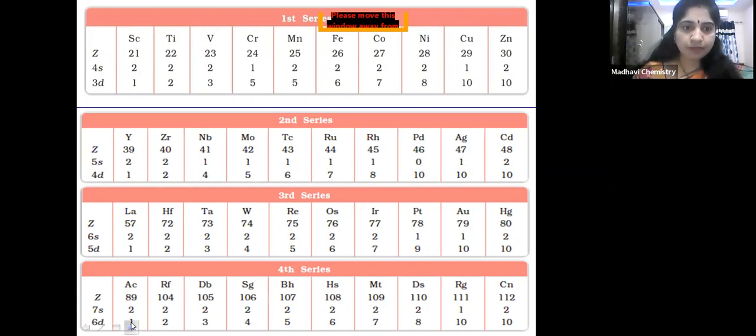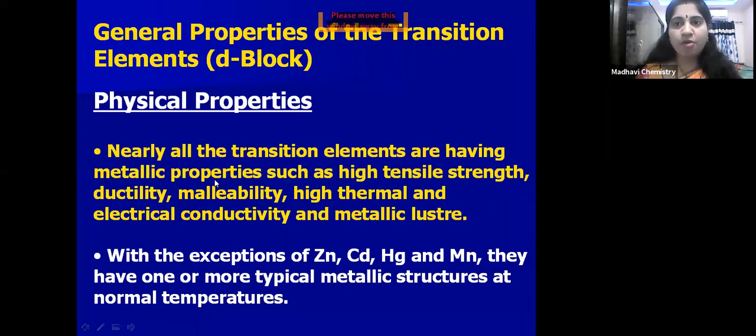Okay, next, coming to the general properties of transition elements. In that, let us see the physical properties. Nearly all transition elements have metallic properties. We are calling these transition metals, so it means all the d block elements are metals only. So they have metallic properties.